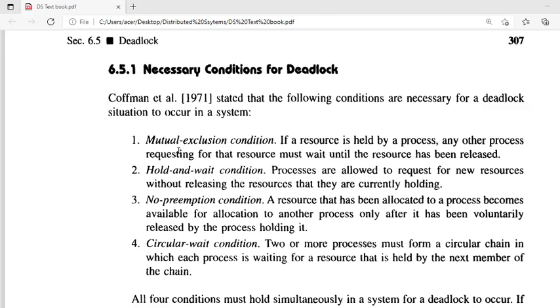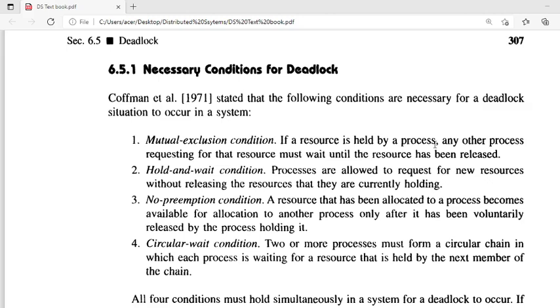First one, mutual exclusion condition. You already know this. If a resource is held by a process, and any other process is requesting that resource, it must wait until the resource has been released. Right? If the P1 process is requesting a resource that is already held by process P2, then P1 should wait until the resource is released by P2.